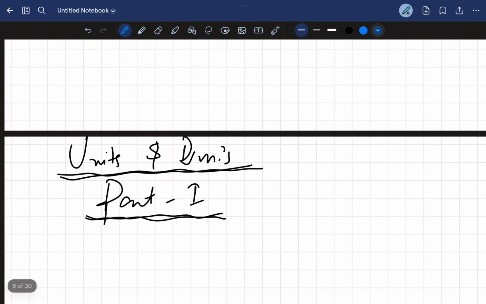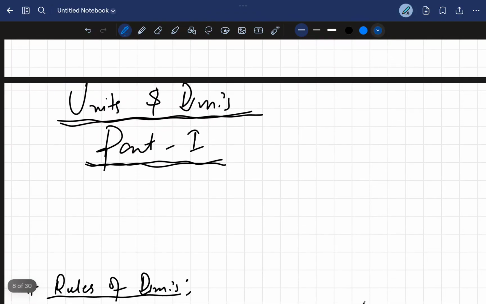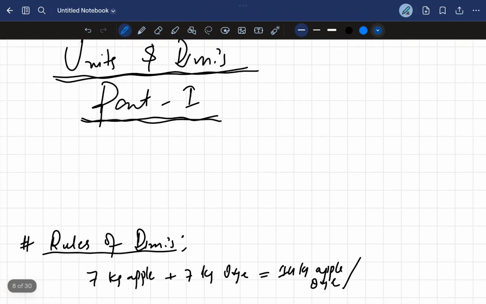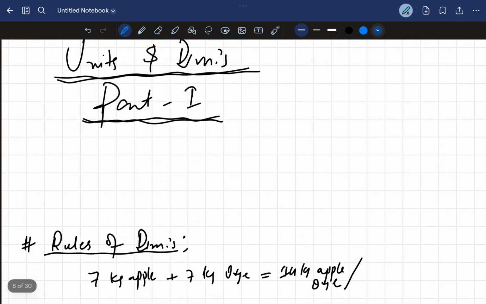In physics, I'll be starting with units and dimensions, because I always believe that a proper sequence gives you a proper way and a proper strategy, so that you won't be in trouble in future. In this first lecture, I'll be talking only about part one of units and dimensions.